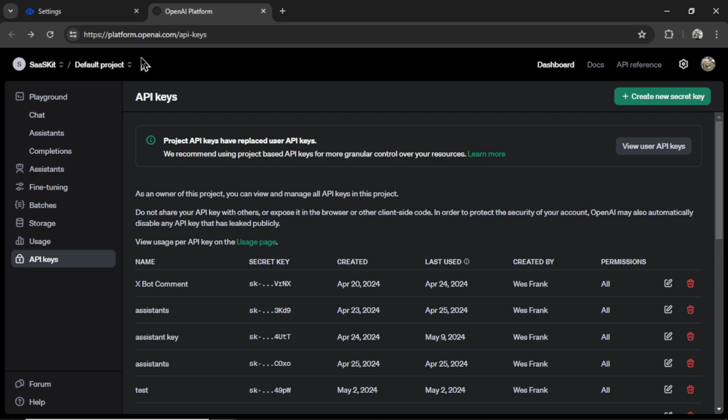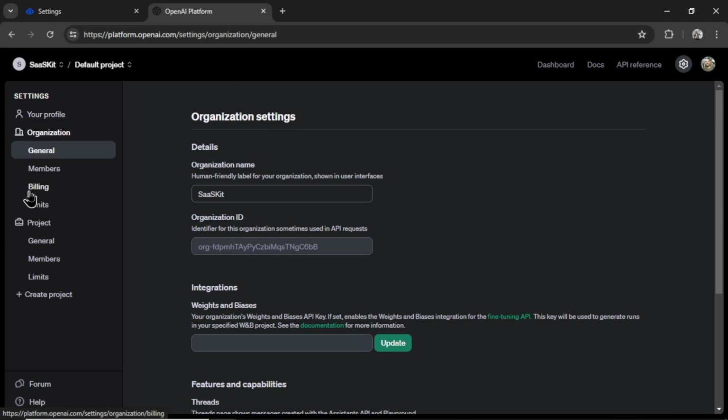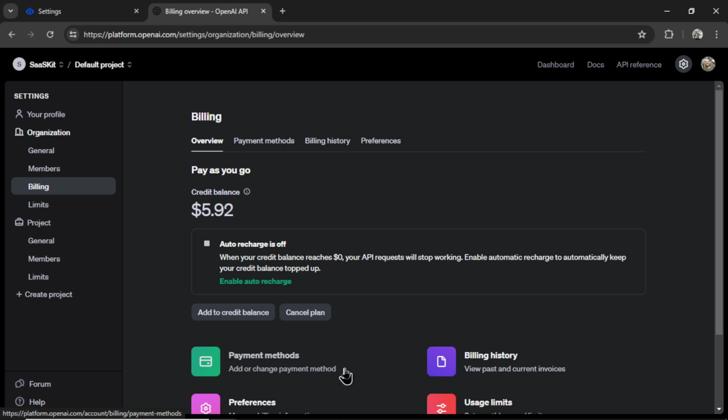So that's the beginner's version of what's going on. And if it's your first time, click settings and then billing. You need to add a valid payment method and then add credits to the account. You can start with something like $5. That will get you a lot of tweets. And if you think about it, compared to a ChatGPT subscription that's $20 per month, it's 4 times cheaper.